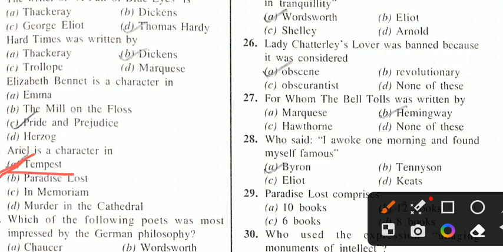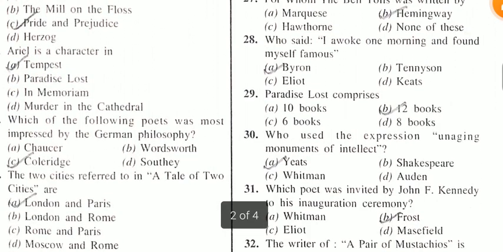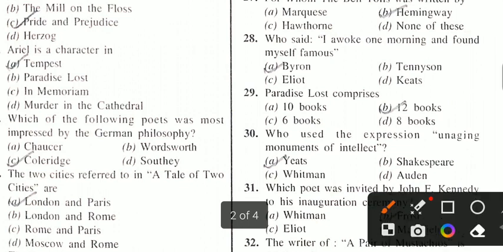So The Tempest was the swan song, the last creation of William Shakespeare. Understood? Then question number 18. Which of the following poets was most impressed by German philosophy? S.T. Coleridge was impressed by German philosophy.